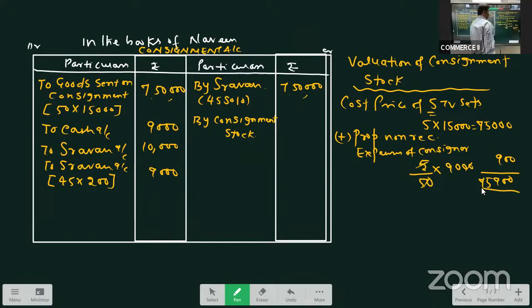But here also, I will not take those expenses, because what are the expenses incurred by consignee? Shop rent. Shop rent is a recurring expense. So recurring expenses we will not take when we are doing the valuation of unsold stock. That is why that is not included. We'll take 75,900.